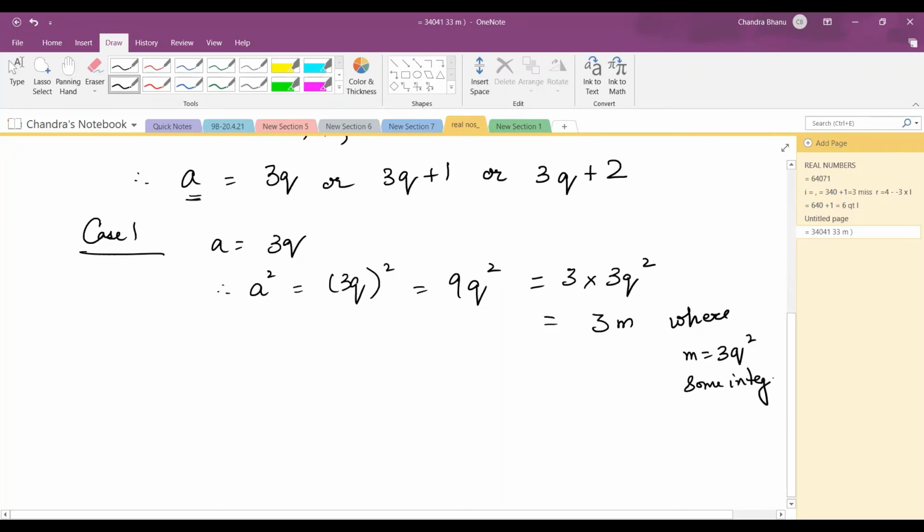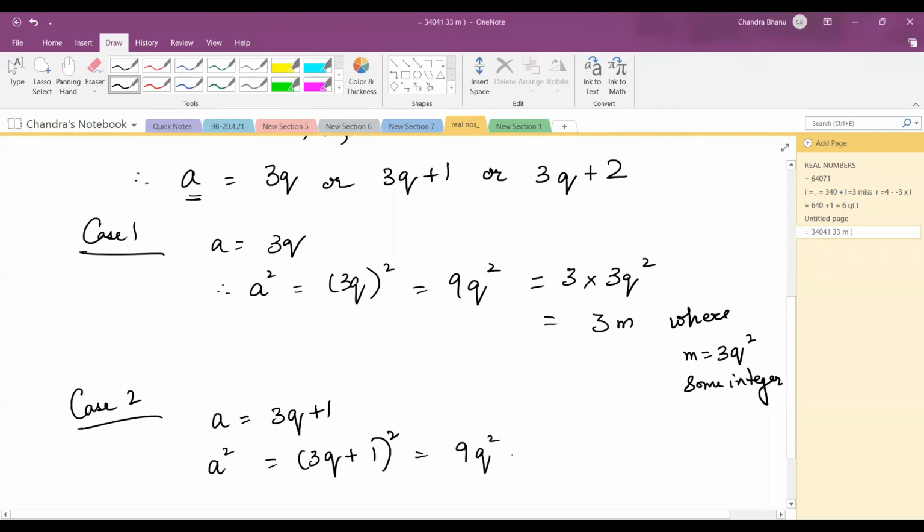Let's discuss the other two cases also. Now my case 2, when a is equal to 3q plus 1. So I need to do the squaring on both sides, because my question says square of any positive integer. So this will be equal to 9q square plus 1 plus 6q.